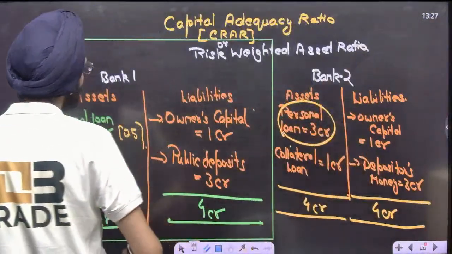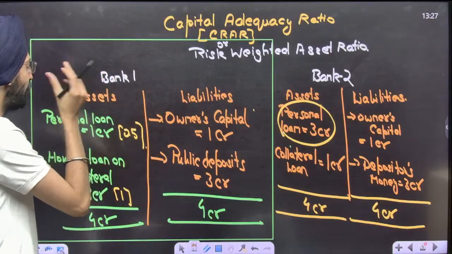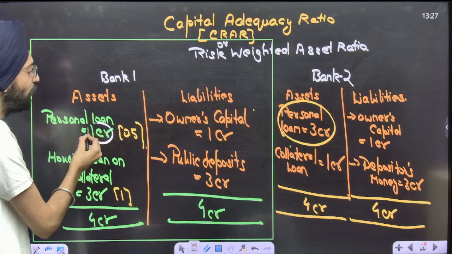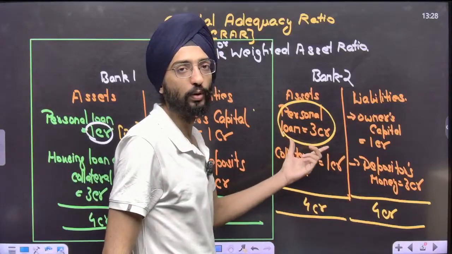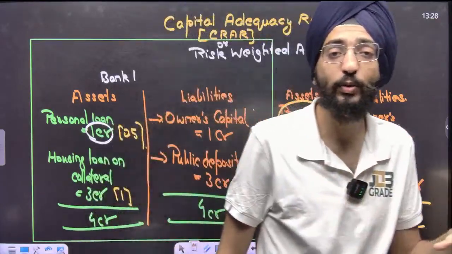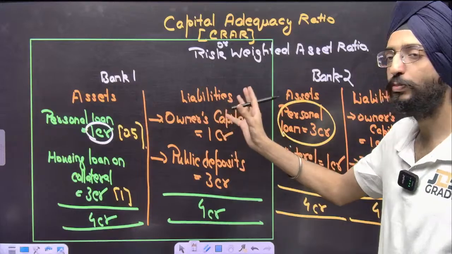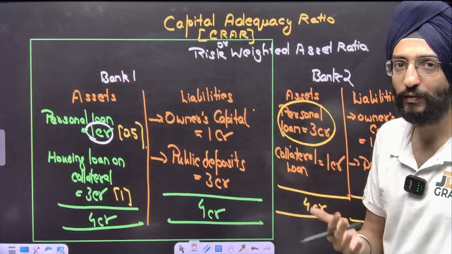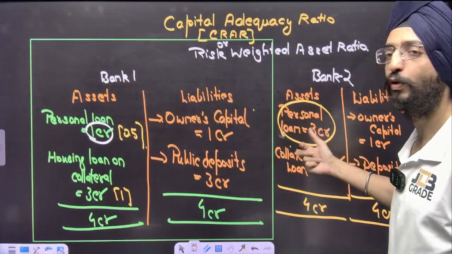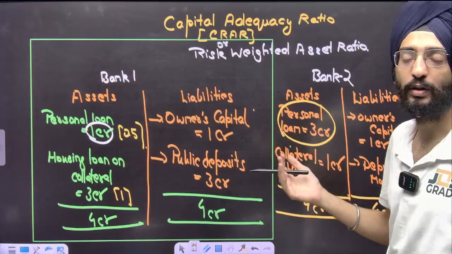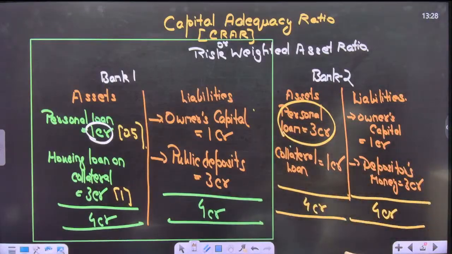For example, there are Bank 1 and Bank 2. Look at the balance sheets. Bank 1 is playing safer because it's offering personal loans of only 1 crore. Bank 2 is playing riskier because it's offering personal loans of 3 crore. Personal loan means without any collateral security. By looking at this, you can conclude that Bank 1 is performing well. If I have to invest my money, where would I invest? In Bank 1, because it's a secured bank. What if these personal loan borrowers default? What if it turns into a non-performing asset? Gone. The money will be gone because the bank will become bankrupt and insolvent.